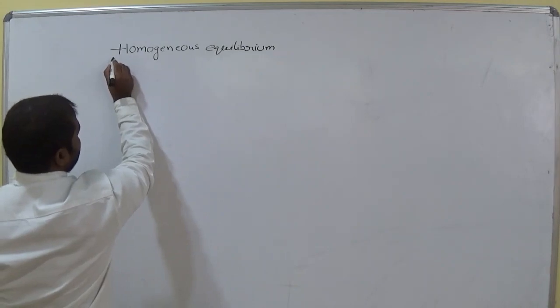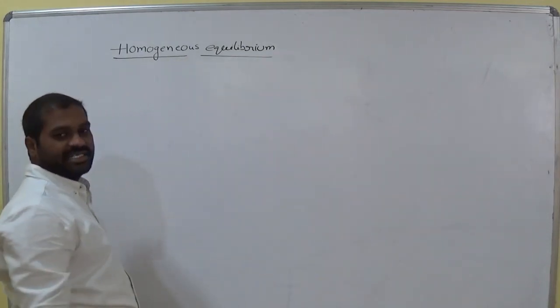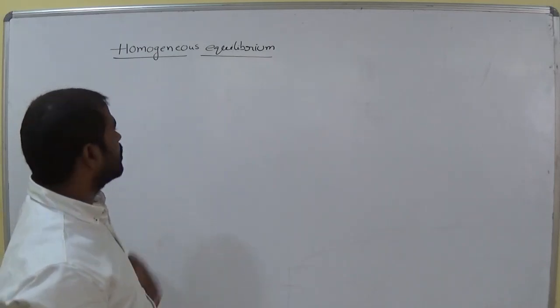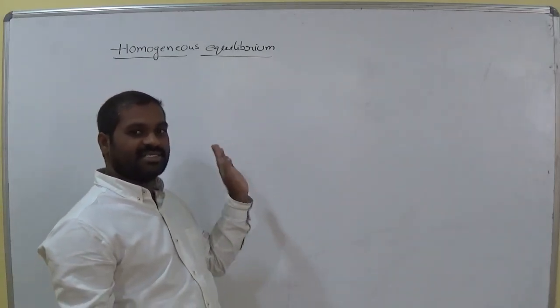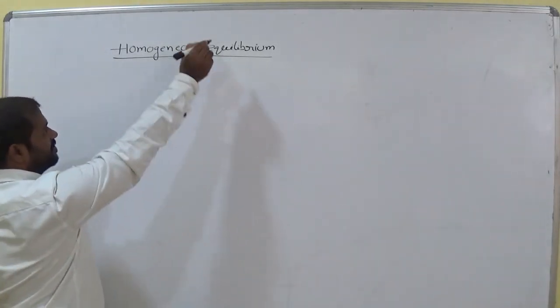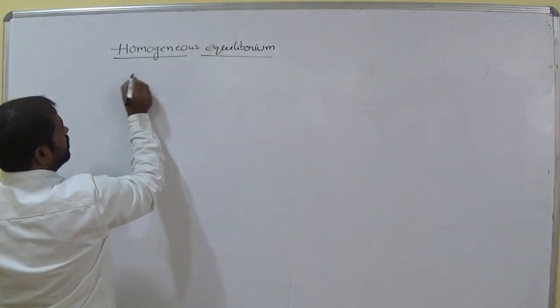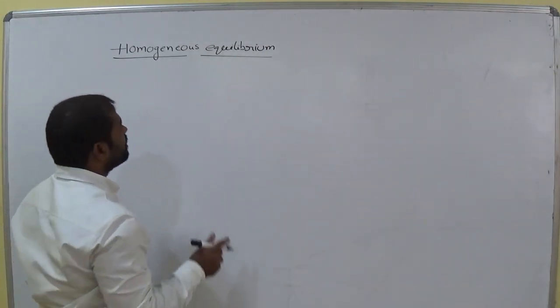First one is the types of equilibrium. We have homogeneous equilibrium. Homo means same, and the reaction is in equilibrium. So what is meant by homogeneous equilibrium?